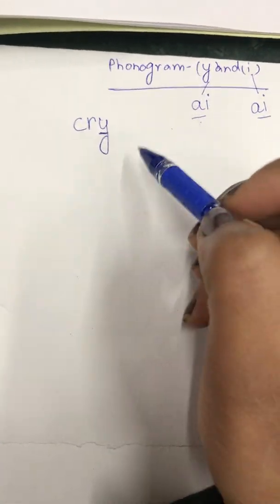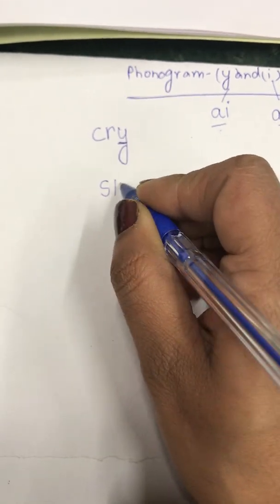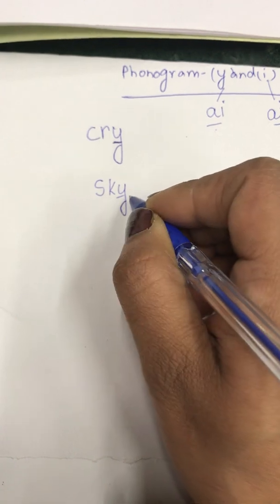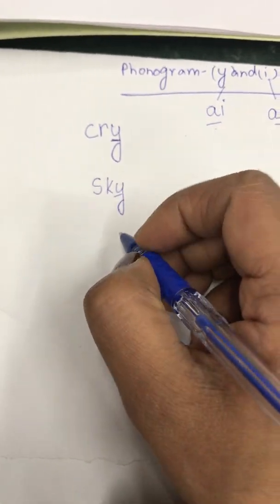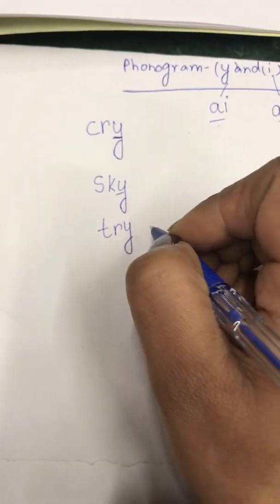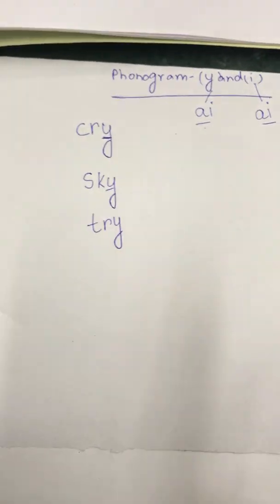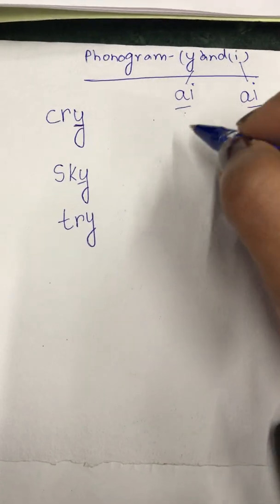Let us see other examples. This is cry, and the next word is sky. See, I, sky. I, cry. Next, I, try. This is try. So cry, sky, try. Now let's take some words in which there is I phonogram in between.